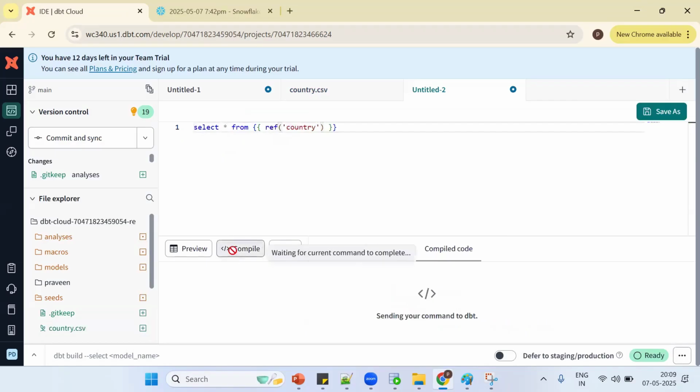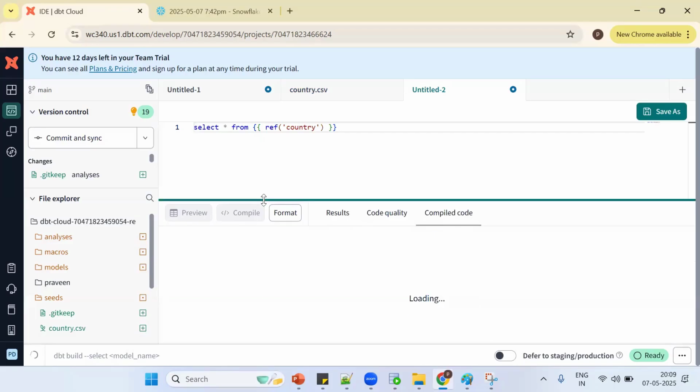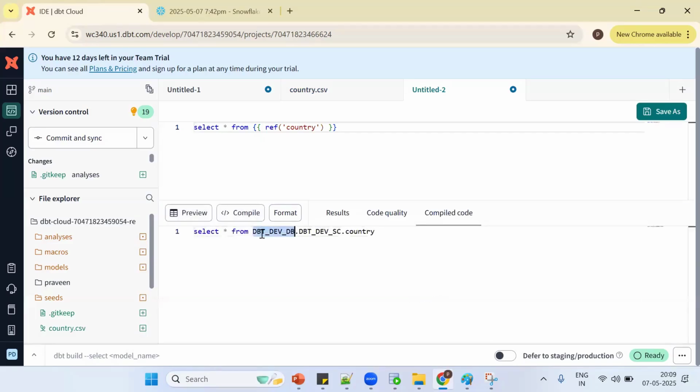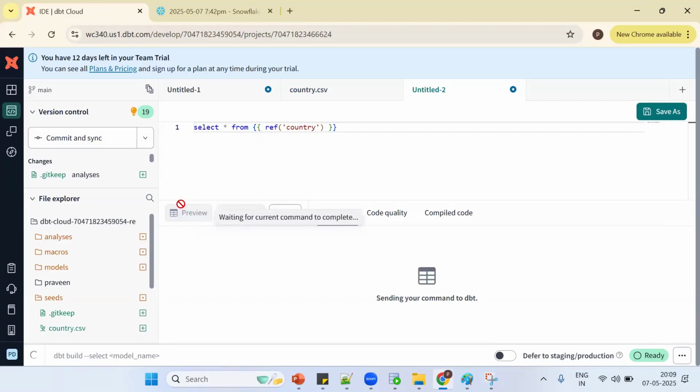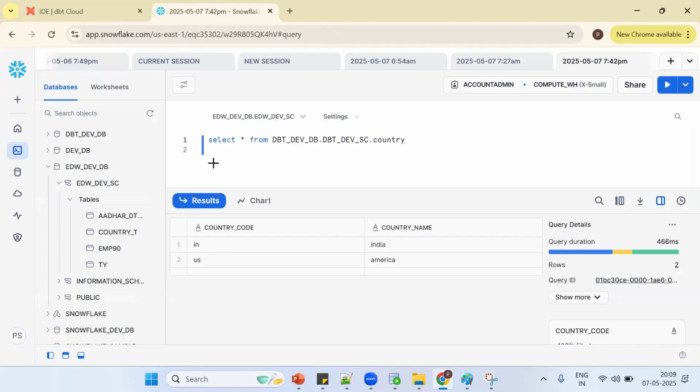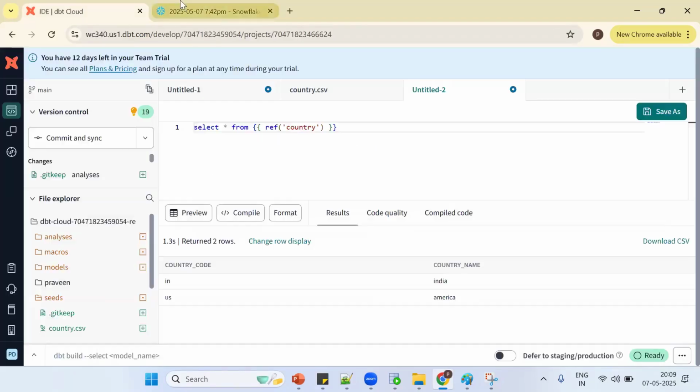Now when I compile, what happened? It's giving the fully qualified name, which is nothing but the database name, the schema name, and the object name. When I preview the data, where will the data come from, Snowflake or DBT? Not DBT. Snowflake. The data is stored physically in Snowflake, so now the data will be populated.